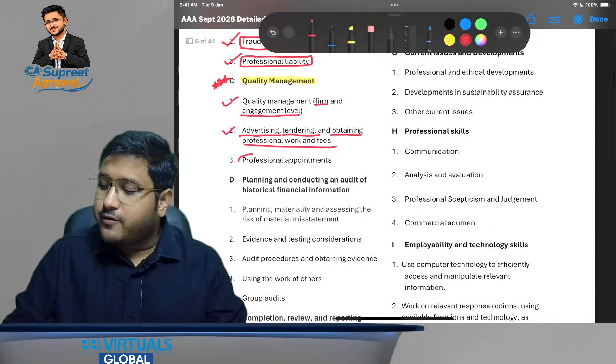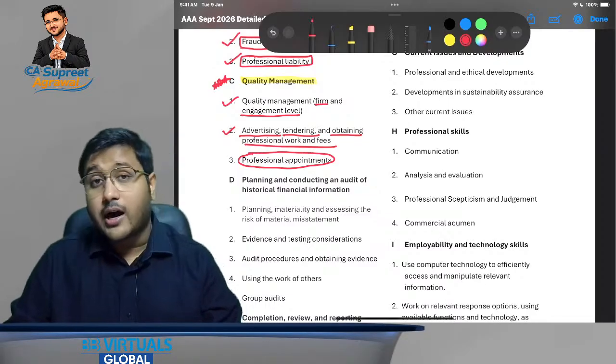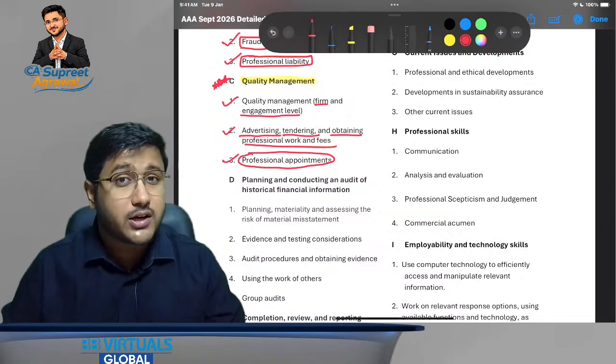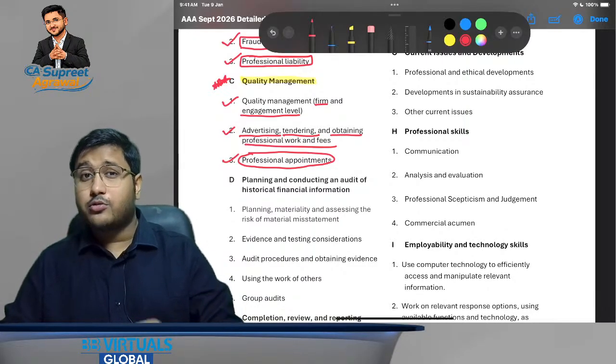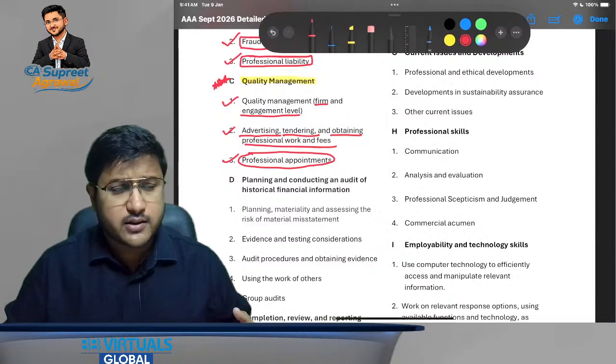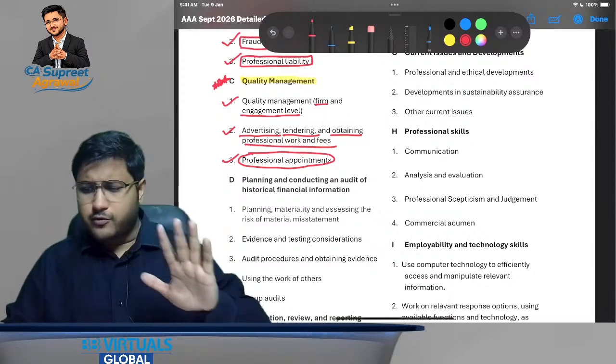Okay, now let's discuss professional appointments also. See, in AA we have touched on how to accept the audit, but here we are going to discuss how to have a proper professional appointment. We are also going to discuss communication with the previous auditor, and certain other communications that we need to do. Hope this would be clear.